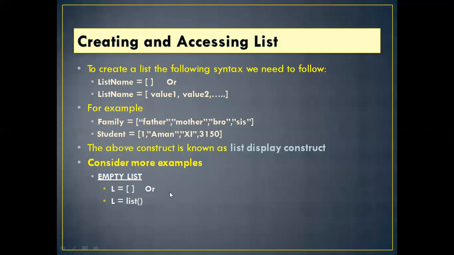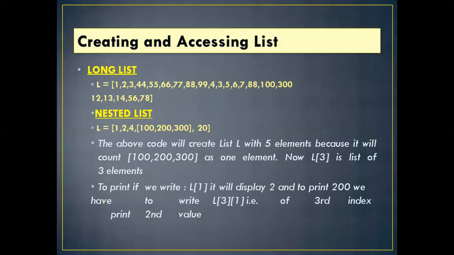So this empty list also we can create. In the previous example I have given values. Now you can create an empty list also. And a long list also, you can assign a lot of elements in a list. How? L equal to, these are values, so a long list of values separated with commas: 1, 2, 44, 55, all the values separated with commas, which are assigned to L. So when you run this, all the values in the list will be displayed.